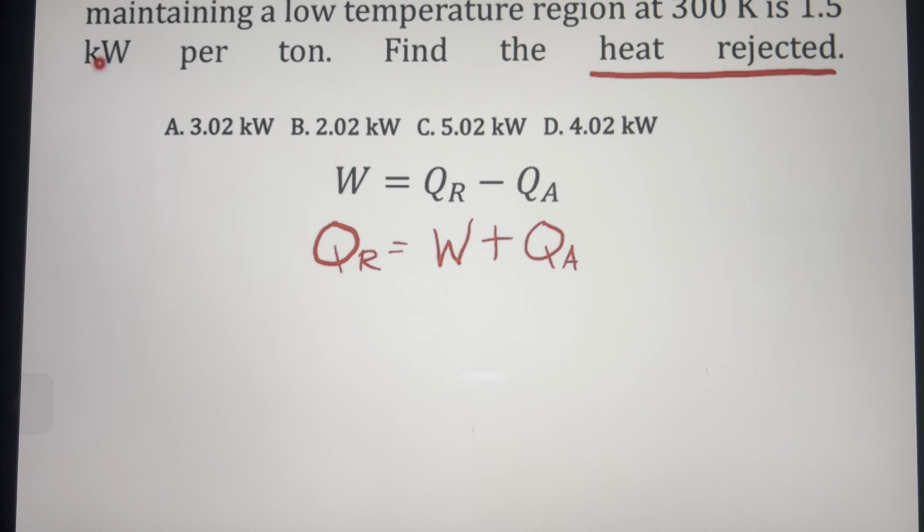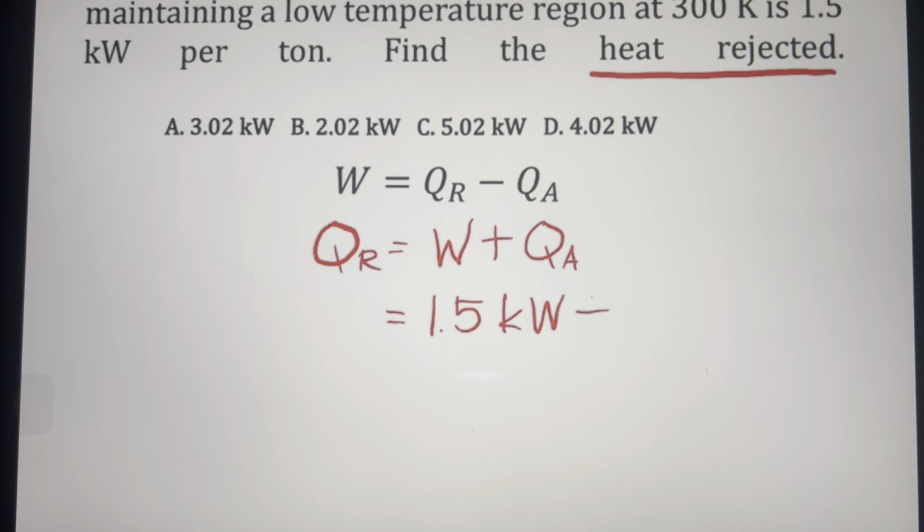So our 1.5 kilowatts is the work, our value for W. But it is per ton, and that is tons of refrigeration, which is a unit of capacity, or QA, meaning our QA is 1 ton if our work is 1.5 kilowatts.